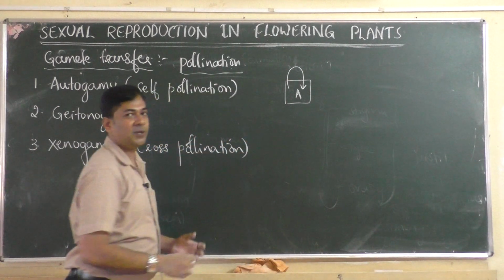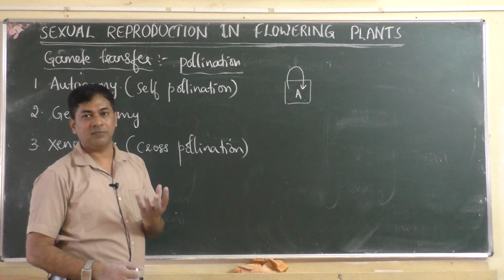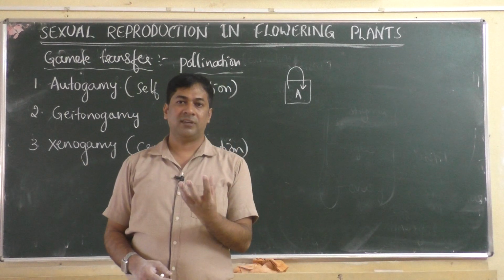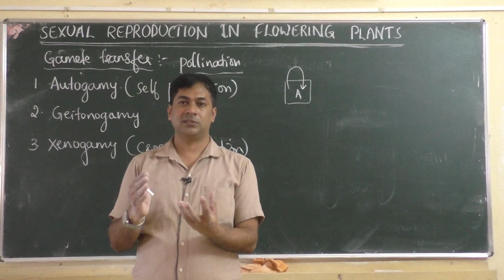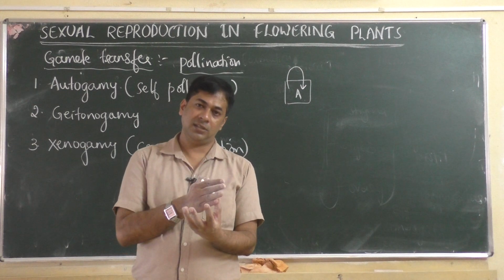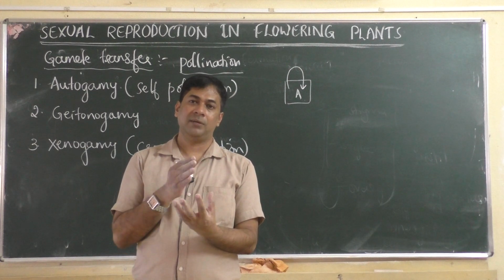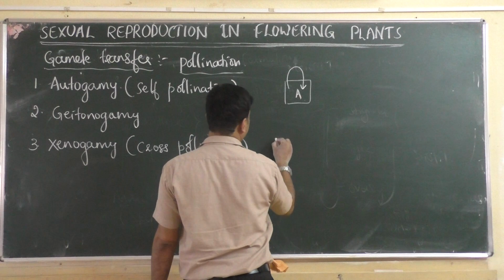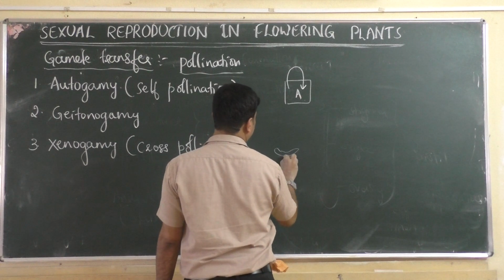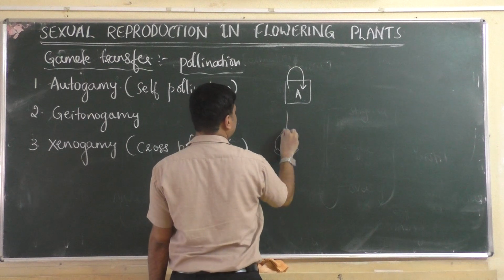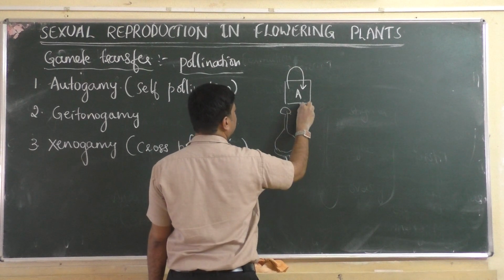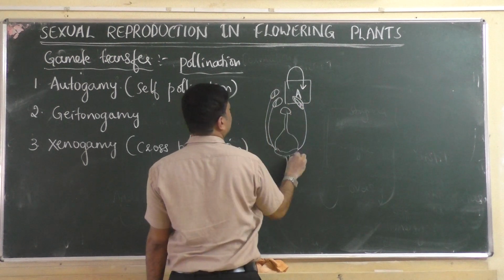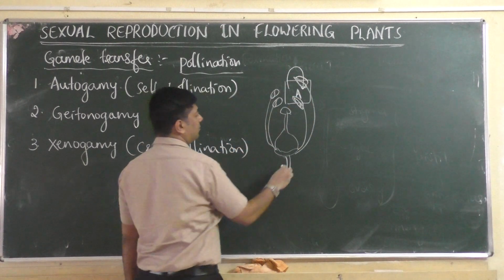So that means pollination occurs within one single flower, because this will be a bisexual flower, meaning one flower contains both male and female reproductive organs. The stamen is present, the stigma is also present on the same flower, meaning the androecium and gynoecium are both present on the same flower. For example, if you take a hibiscus flower, where the ovary, style and stigma are present, then on the sides there will be the androecium also. See, the flower has both.